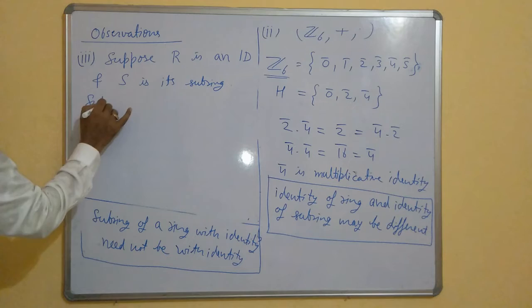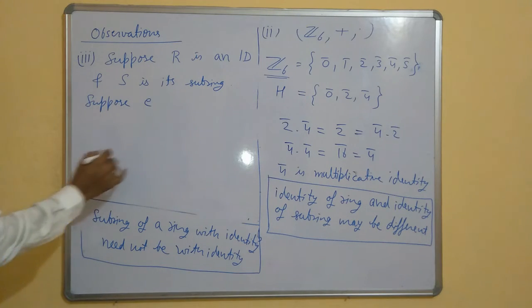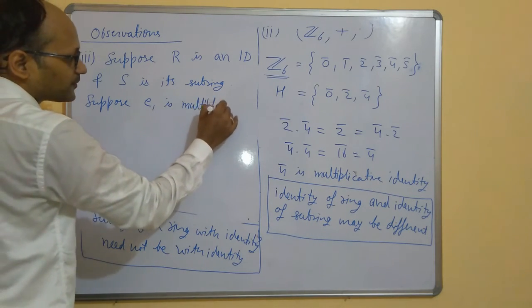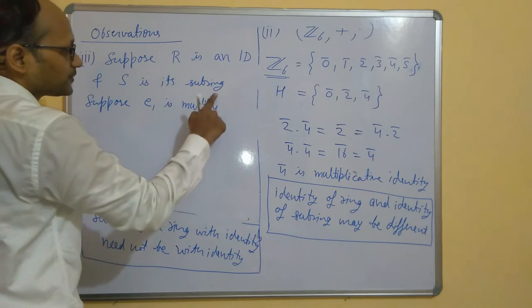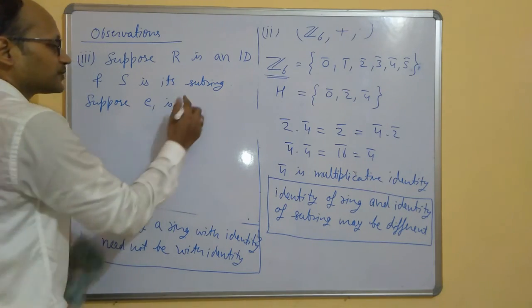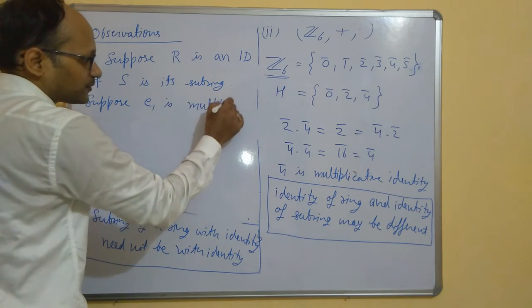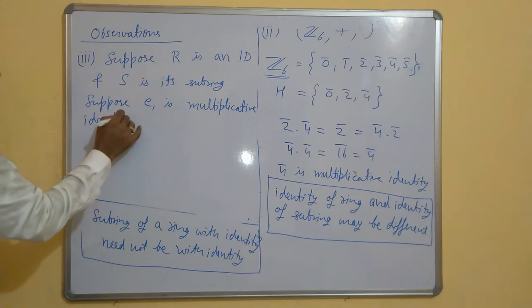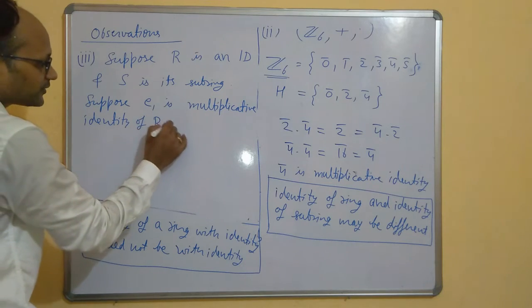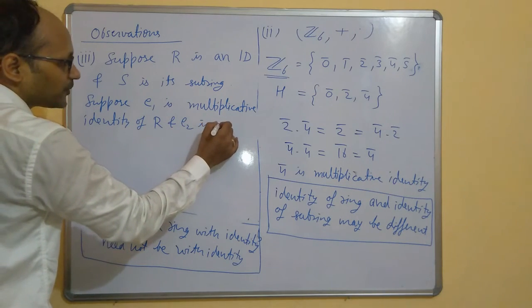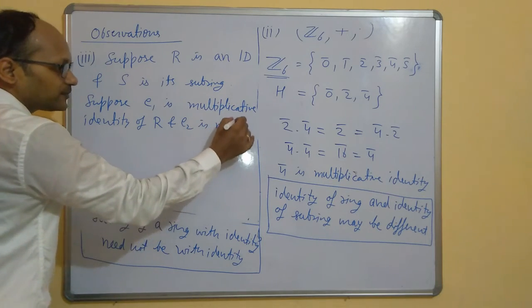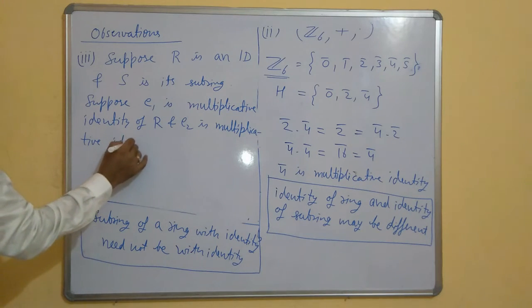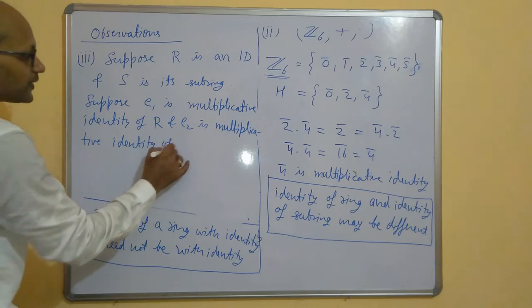Further, suppose E1 is the multiplicative identity of R and E2 is the multiplicative identity of S.